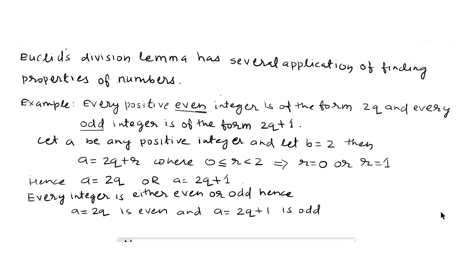Now as we know, every integer is either even or odd. Hence a equal to 2q is even because it is divisible by 2, and a equal to 2q plus 1 is odd, as on dividing by 2 we get remainder 1. Therefore it is not divisible by 2, hence it is odd.